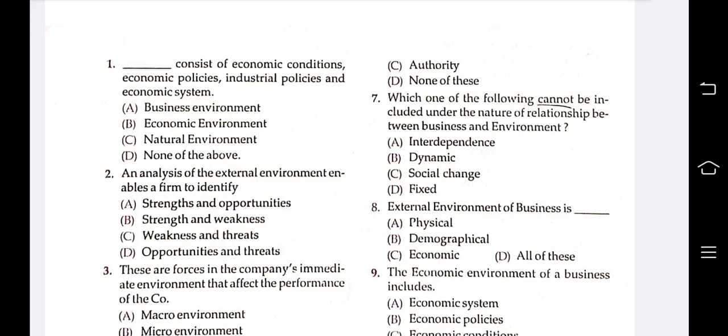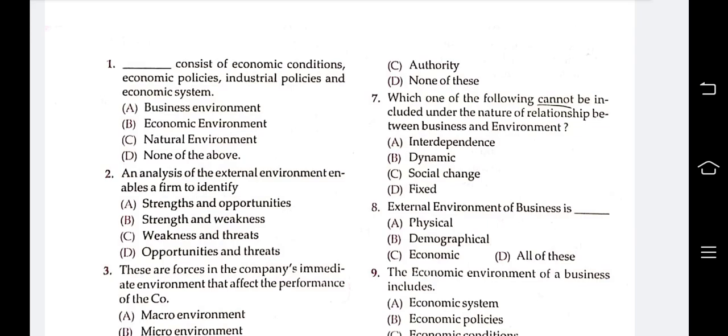So fixed is not allowed in the relationship between business and environment. So the answer is D.